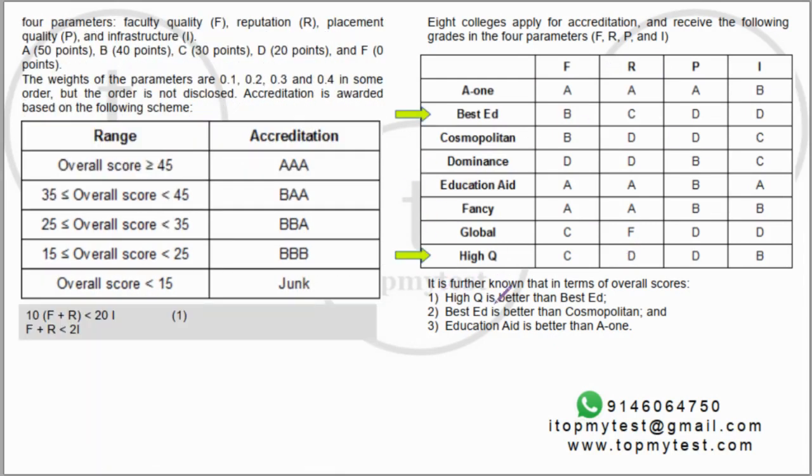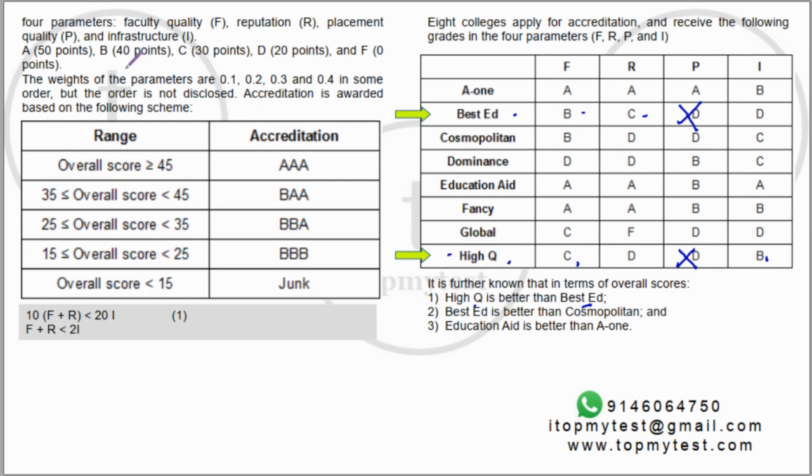Now the first statement says high Q is better than best ed. Now on parameter P, both of them have the same rating, so there will be no difference in there. Now between F and R, best ed is higher here, best ed is higher here, but high Q is higher in I, right? Which means whatever gain that best ed made from F and R was neutralized and overtaken by I in this, right? Now let's look at the difference in grades.